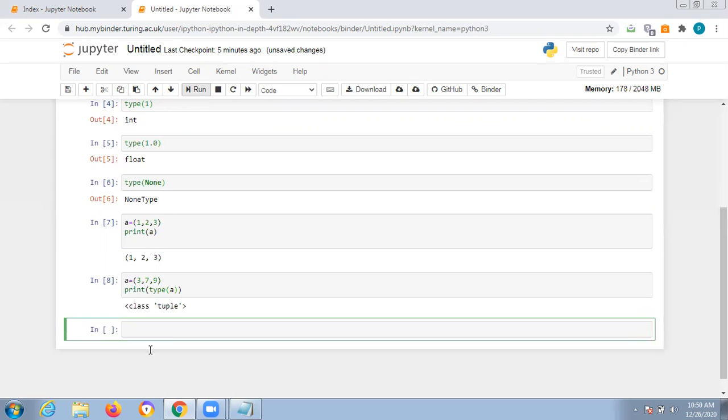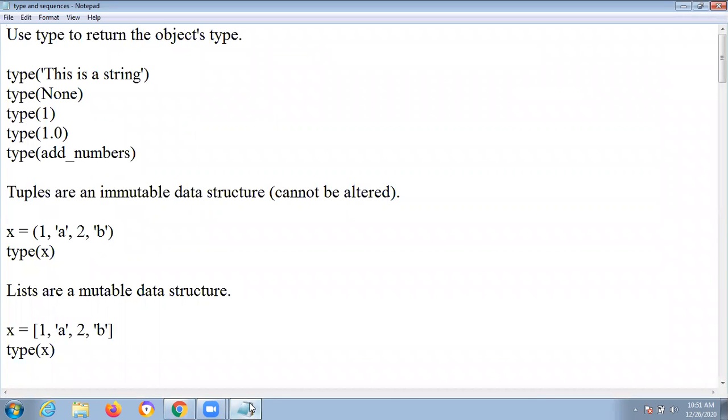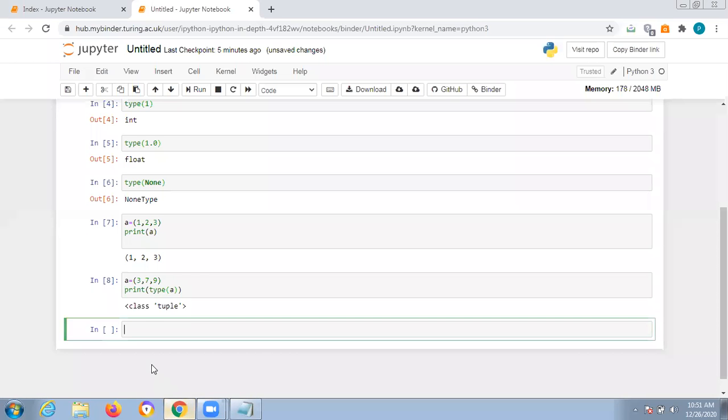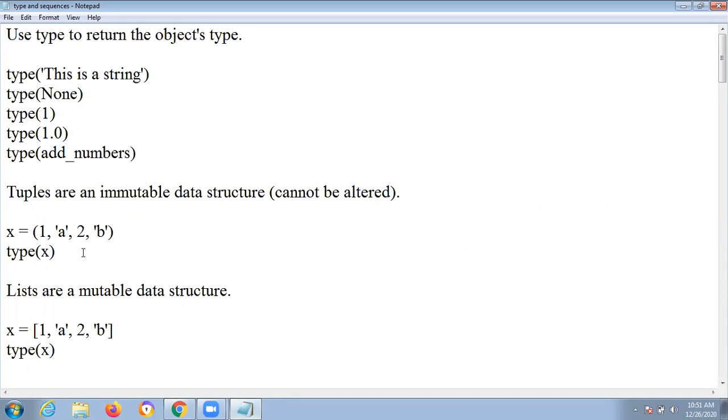This is called a tuple, and you need to understand the data structure also. It is immutable. Immutable means it cannot be changed. Suppose in my example, I have all numbers only, integers only. Now in this example, I want to mix these numbers and characters. Okay, and what will you get? Let us check this example. It is very important.